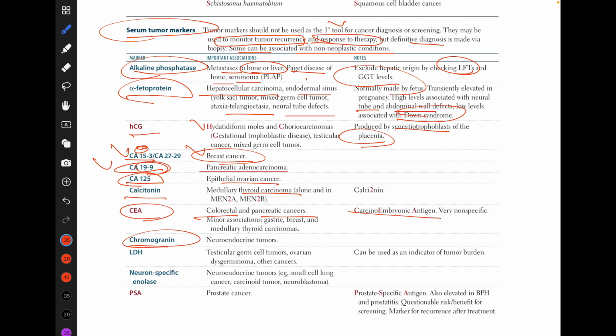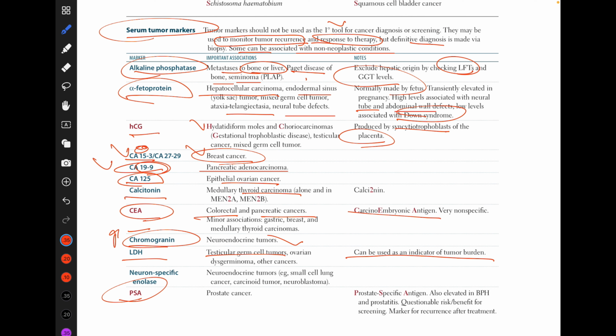And bombesin is mostly for neuroendocrine tumors. Small cell lung cancer has an association with ADH and ACTH. These cancers have bombesin. With a high LDH, testicular germ cell tumors can use it as an indicator of tumor burden. And PSA is prostate-specific antigen.